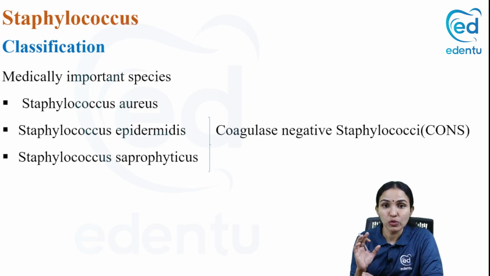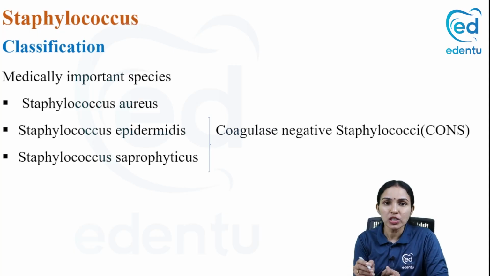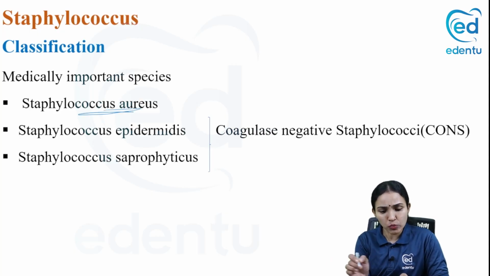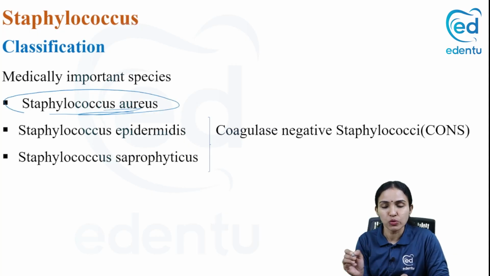Staphylococcus is a genus name. There are different species under it, some of which are pathogenic and some which are not. What you need to learn are just the medically important species. The most important Staphylococcus species is Staphylococcus aureus, the most pathogenic staphylococcal species.